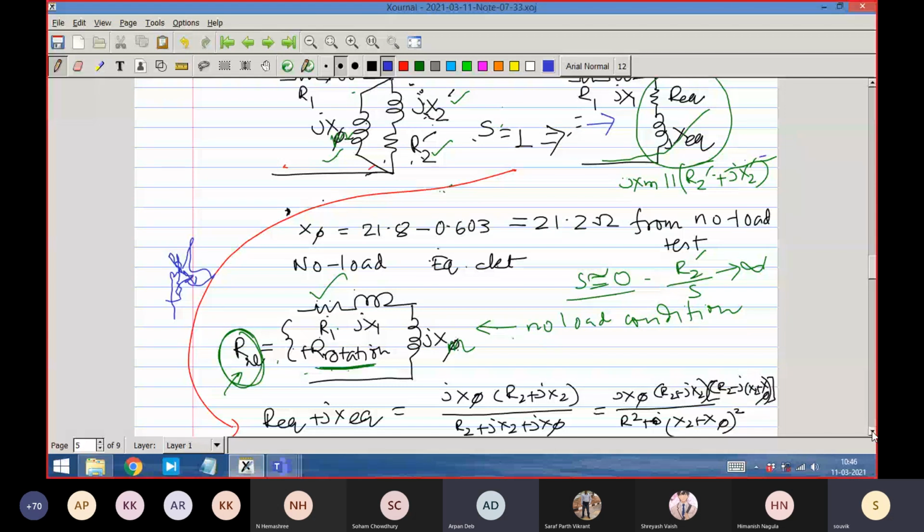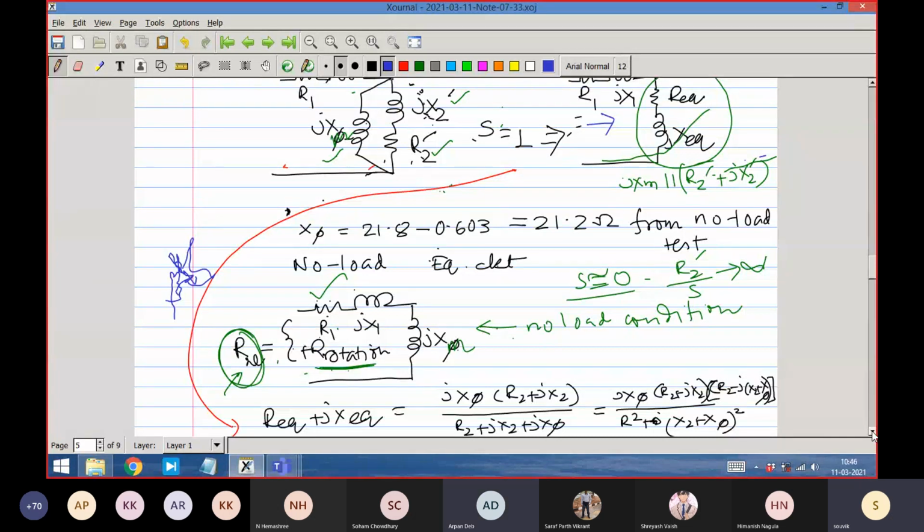Yes, and we know x block rotor, which is x1 plus x equivalent, and x equivalent is a function of x2 dash and xm. But it is also a function of R2 dash. But sir, I have made some approximation. I have neglected R2 dash by xm because xm is very large as compared to R2. Okay, you may try that. I don't know, maybe it will come closer. It will be possible, but I am just saying.